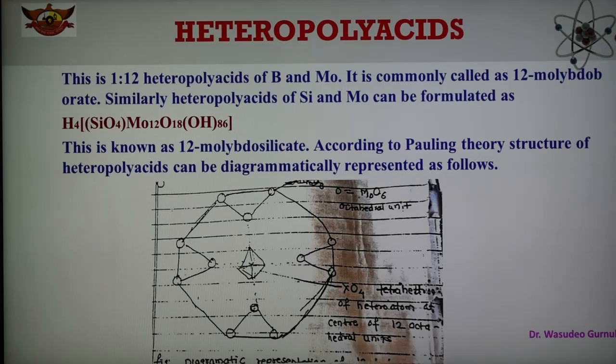In the center of this arrangement, the tetrahedral ion XO4 is placed, giving an arrangement which may be shown diagrammatically in the figure on this slide, which shows a basicity of 8 minus n for the acid. No acid containing less than 18 molecules of water should be stable, which is not supported by the existence of anhydrous acid. So this is the structure of the heteropolyacid according to Pauling.